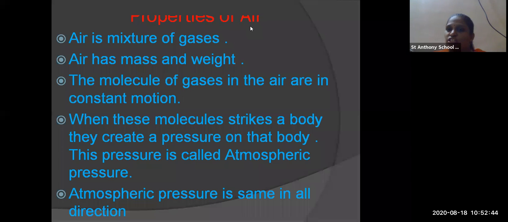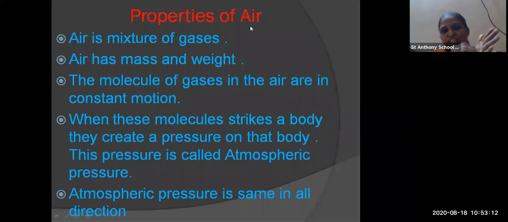Now, air is a homogeneous mixture as many gases are present in air. Air is having mass as well as weight. We have seen that in the previous activity. The molecules of the gas in the air are in constant motion. They are not less or not more. They are in constant motion. When these molecules strike a body, they create a pressure on the body. This pressure is called atmospheric pressure.